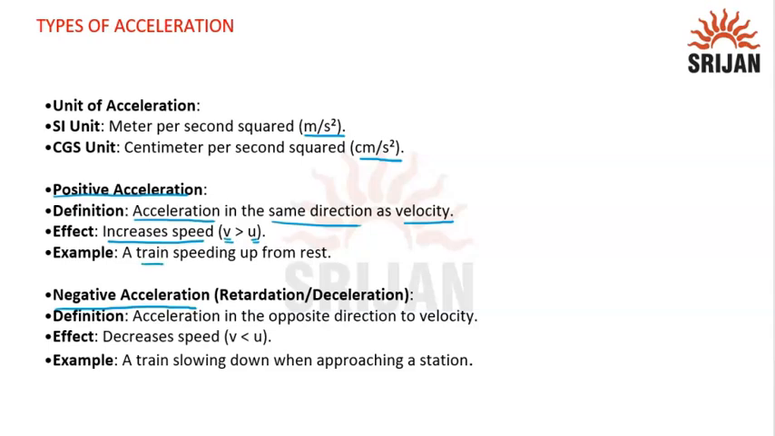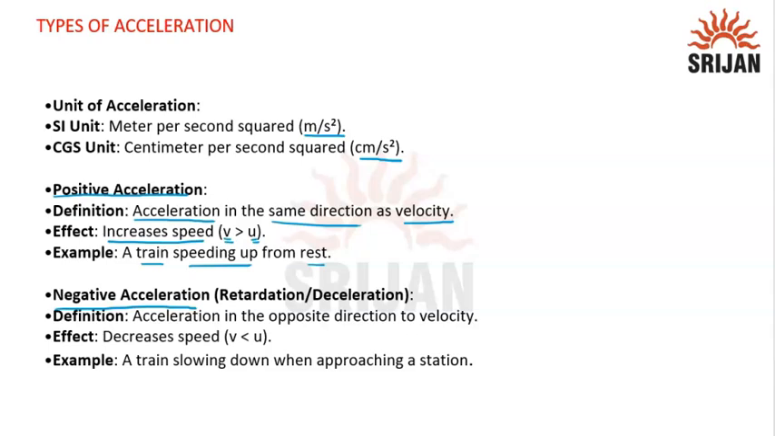Like a train starting from rest and speeding up. This is a positive acceleration because the initial velocity is zero, as it has started from rest, and it has sped up. That means its final velocity will increase. So it is a case of positive acceleration.